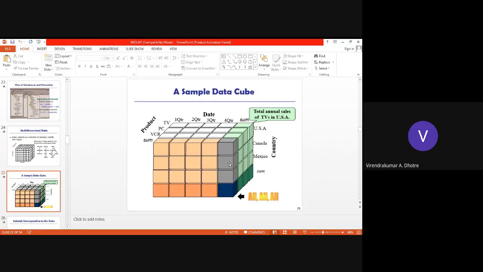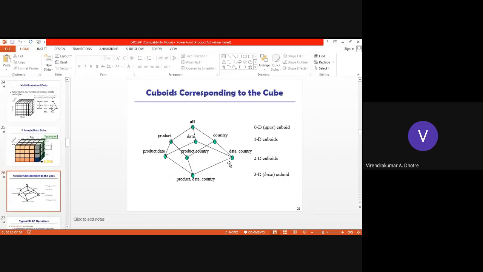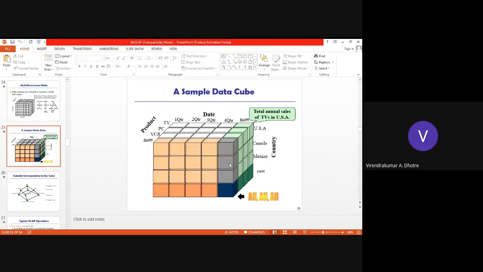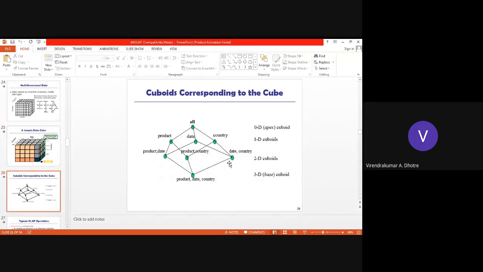I think we have discussed the sample data cube. Next, cuboids corresponding to the cube. We have seen 0D, 1D, 2D, 3D, and 0D is the apex cuboid. So this is how we represent the cuboids corresponding to the cube. This is the cube and this is the cuboid of it. All, product, date, country. I can search only date, country. I can search product only. I can search product and date. I can go for product and country. I can go for product, date, country. Only date, only country. Like this.